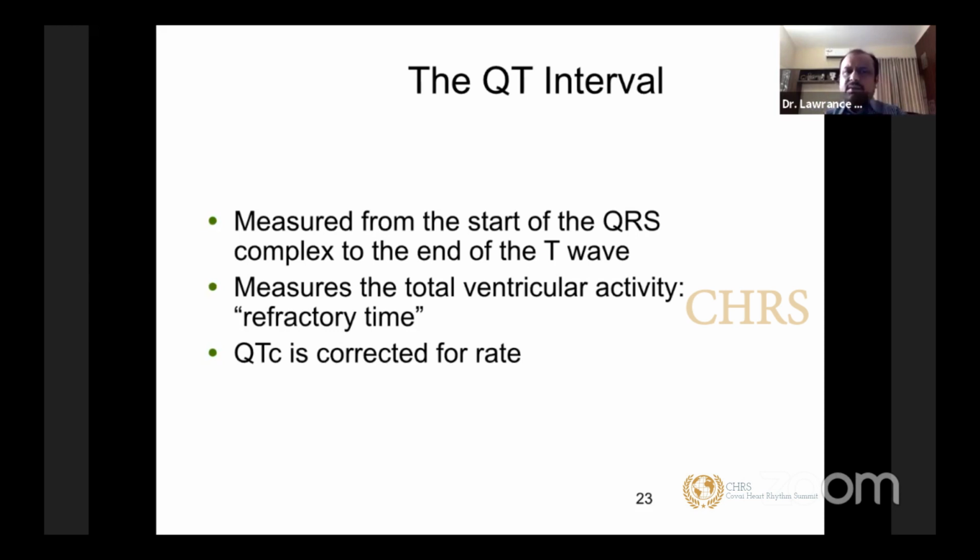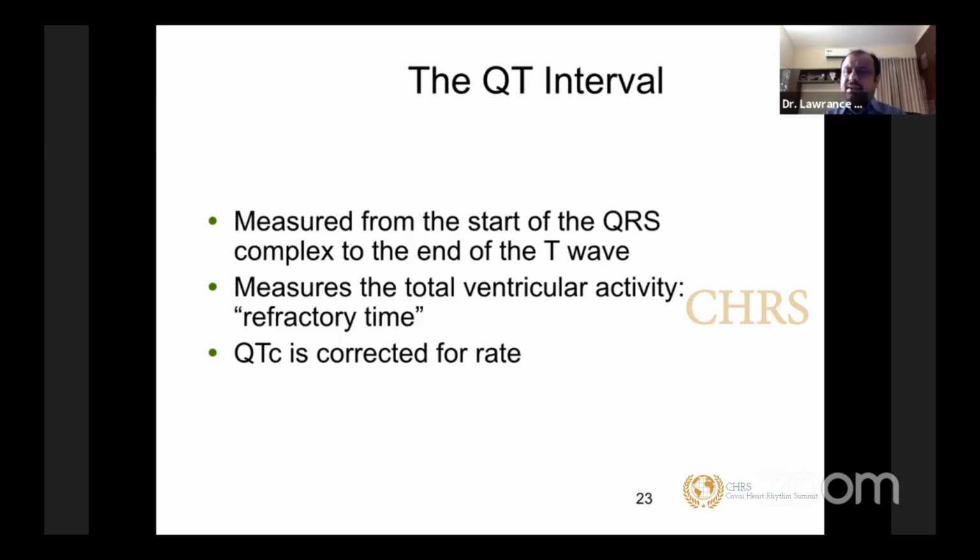QT intervals have to be measured from the start of the QRS complex to the end of the T wave. What you are doing by this is measuring the complete total ventricular activity. You are including depolarization, which is represented by the QRS, and repolarization, which is part of your ST segment and T wave. So you are measuring the total ventricular activity and total refractory time of your cardiac action potential.